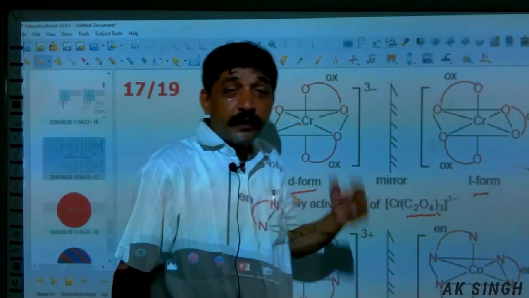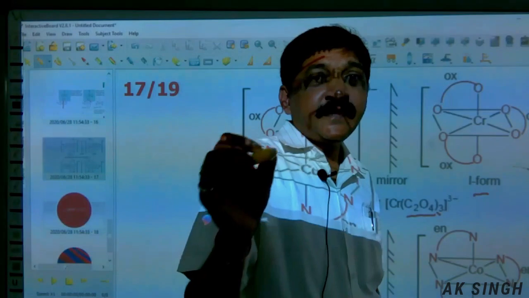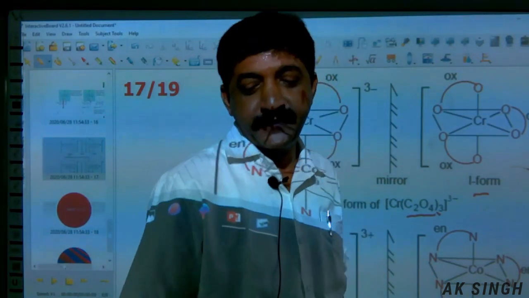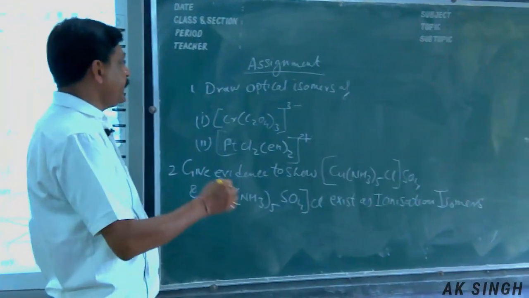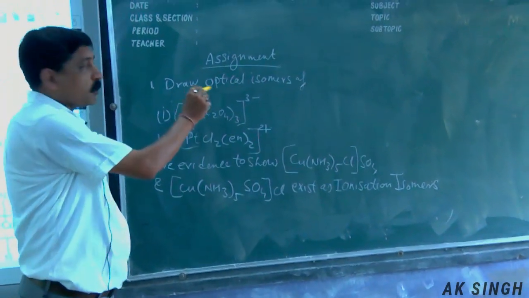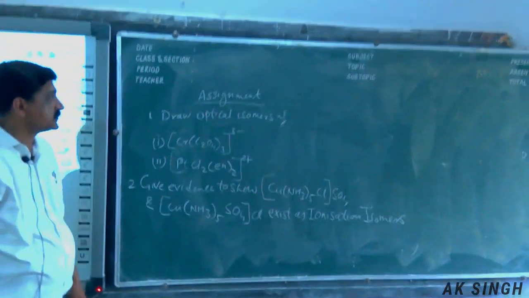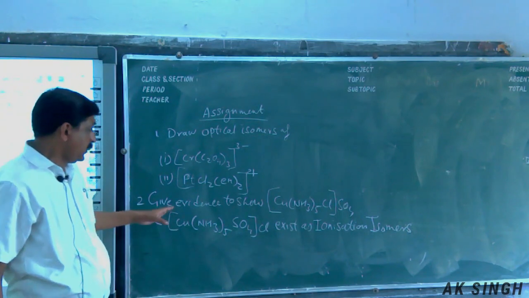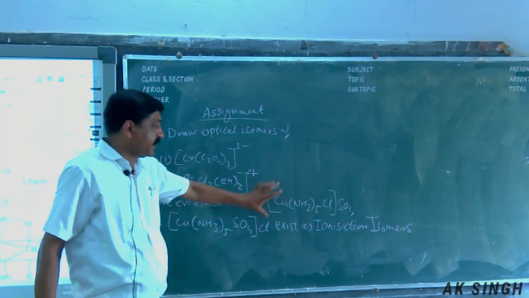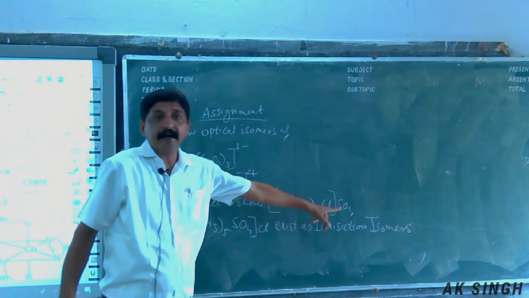So that's all for today. But before that, just take the assignment. What you have to do? Okay, this is the assignment. First, draw the optical isomers of these two compounds. And the second question, give evidence to show that this compound and this compound exist as ionization isomers.